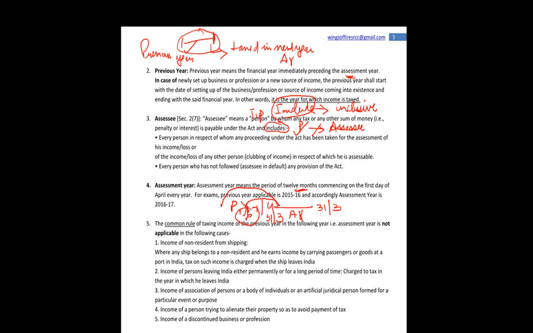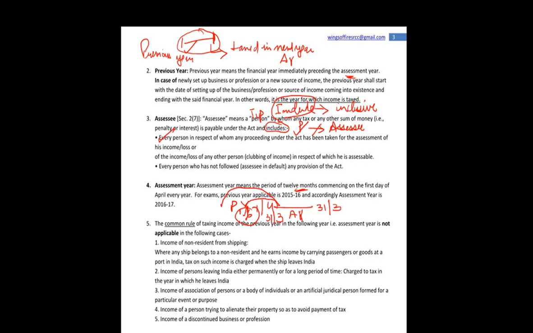So the points mentioned below, ये भी शामिल है, but जो आम आदमी समझता है वो तो है ही. So what is included in the definition of assessee is every person in respect of whom any proceeding under the act has been taken. Let's suppose आपके according आपको कोई टैक्स पे नहीं करना था, आपने कोई टैक्स पे नहीं किया, but department को लगता है कि आपको टैक्स पे करना था और आपके against proceeding चला दी गई है. So you will be termed as assessee.